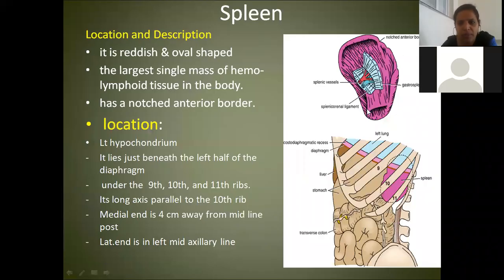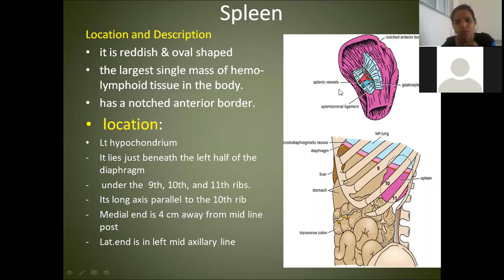Now coming to the location. See here, this is the lateral view of the abdomen, viewed from the left side because spleen is seen on the left side. You are telling it is behind the stomach. So that means it is situated below which ribs are you finding? Under the cover of the 9th, 10th and 11th ribs. It is a reddish oval shaped largest single mass of hemolymphoid tissue in the body.